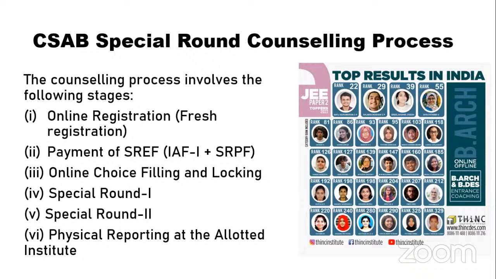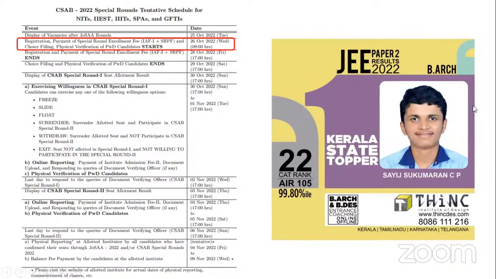There will be 2 rounds of counseling. First round, then an online reporting. Second round, then an online reporting, and finally a physical reporting at the allotted institute. These are the 6 steps that you will have to go through. This is a detailed schedule of what CSAB has published. Whatever happens, these 2 rounds will have these various steps to be followed. You can go through this in detail.